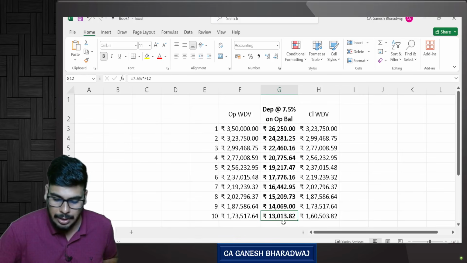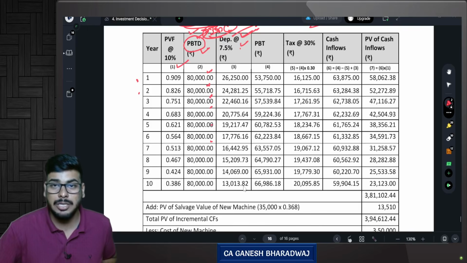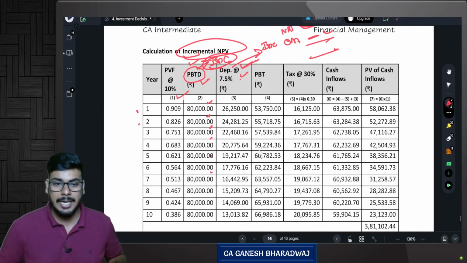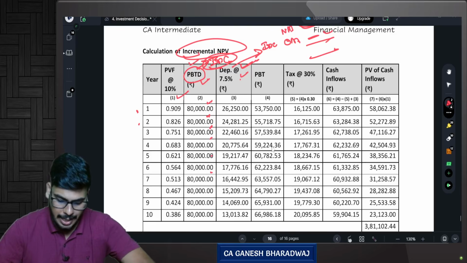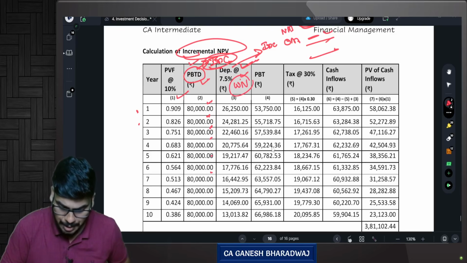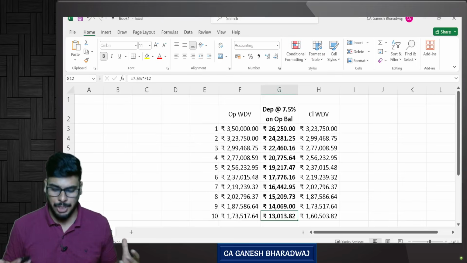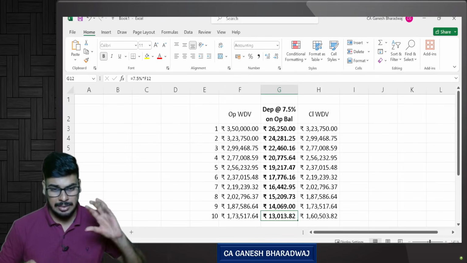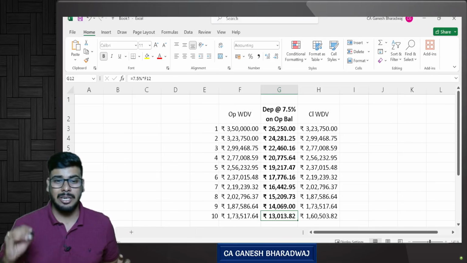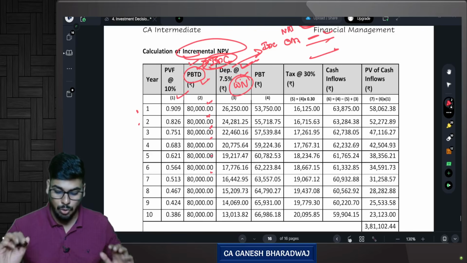Last year, 13,013.82. Ideally speaking, if you ask me, this should come by way of a working note. In exam, you don't have all this facility of using spreadsheets. This is a calculation that you need to do. Simple accounts calculation. Your WDV calculation is something that you need to do. Are you clear with this?